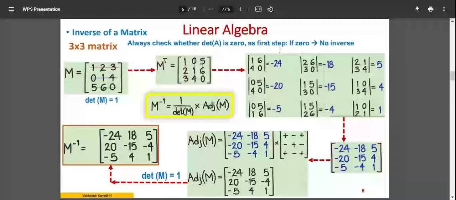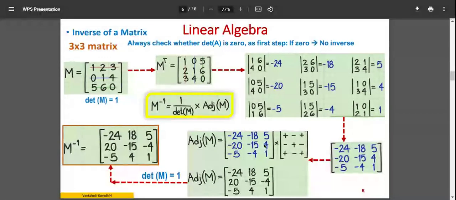What I have done is calculated the cofactors for the transposed matrix. Then I write the transpose matrix, clubbing it together and making it the cofactor matrix. This is called the cofactor matrix. This cofactor matrix is incomplete. I have to multiply with the signs. The sign I'll tell you later when I come to this.